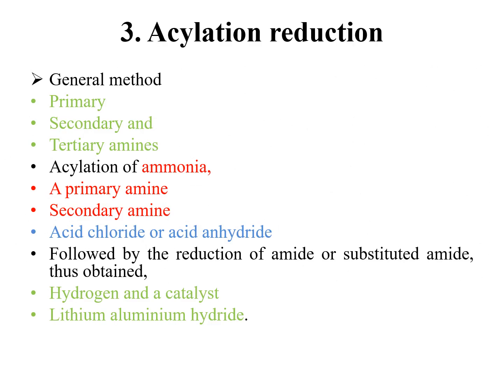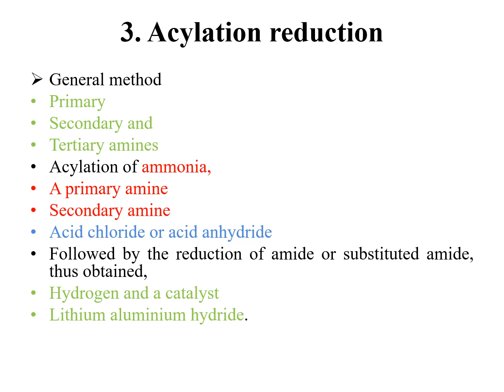Now we move towards the third category of general methods, that is acylation reduction. This general method for the synthesis of primary, secondary and tertiary amines involves acylation of ammonia, a primary amine or a secondary amine with an acid chloride or acid anhydride followed by the reduction of amide or substituted amide, thus obtained, with hydrogen and a catalyst or with lithium aluminium hydride.